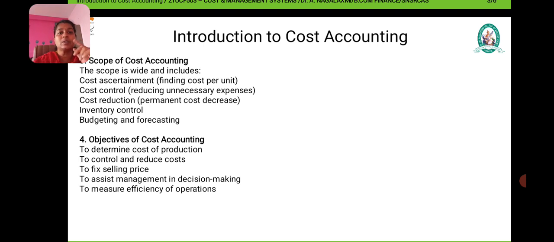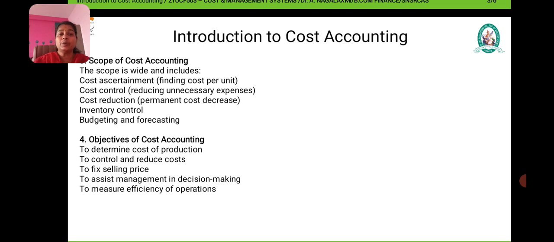Cost control means reducing unnecessary expenses, those that can be avoided or reduced. Next is cost reduction. Cost reduction means permanent cost decrease. Next is inventory control, budgeting and forecasting. All these things are said to be the scope of cost accounting.